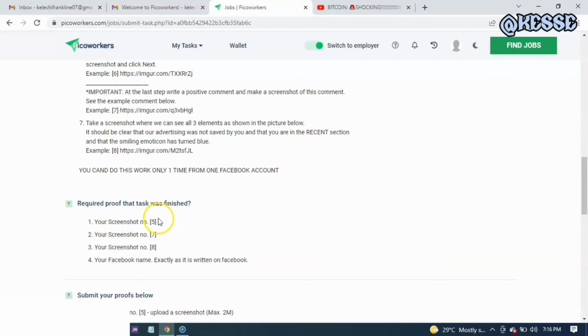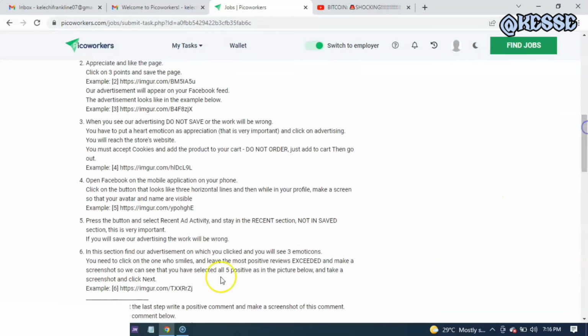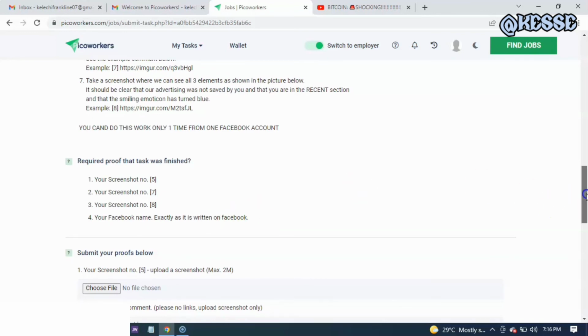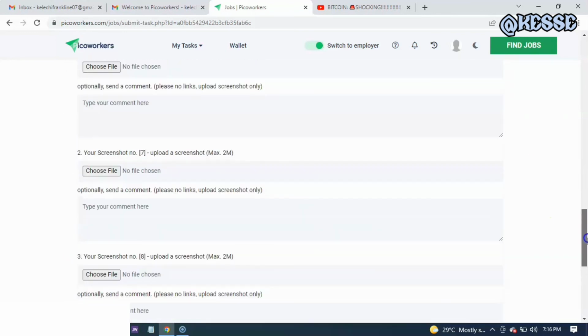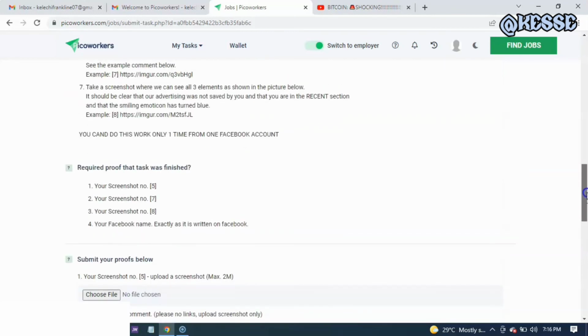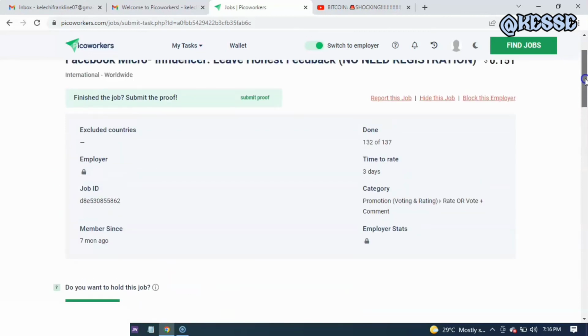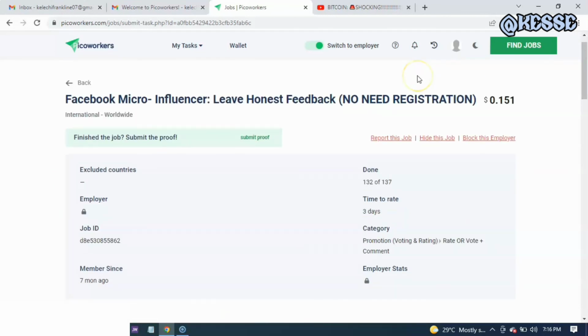You need a screenshot number 5. This is screenshot number 5 with what they need. Press the button and then select recent activity in order for you to get paid for what you are doing. Once you do it, you get the required result, and then you submit your proof. So it's not difficult. Your username will be submitted, and once it has been checked and they see everything that has been done, you will get paid and receive your money in your PayPal account. These are the simple steps you need to do every single day, and then you receive the payments. Like here they say you receive 0.1 cent.